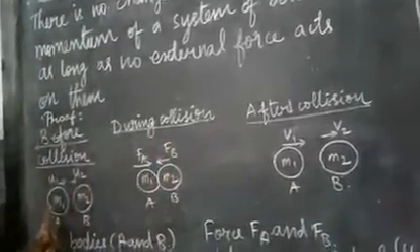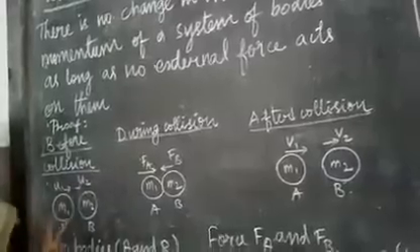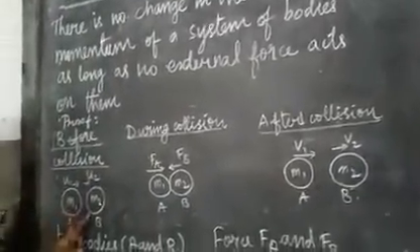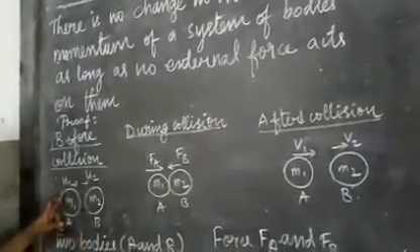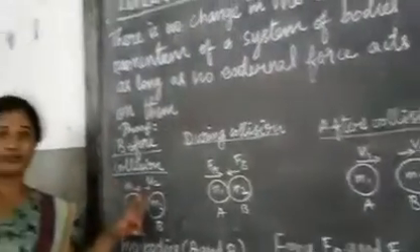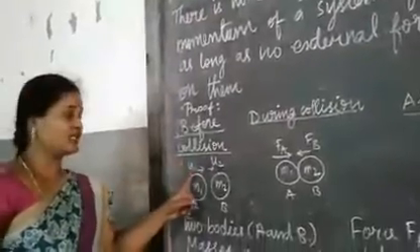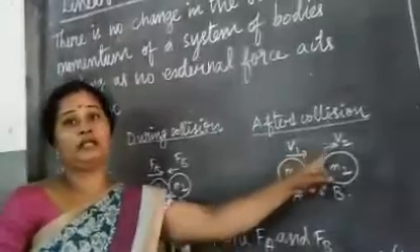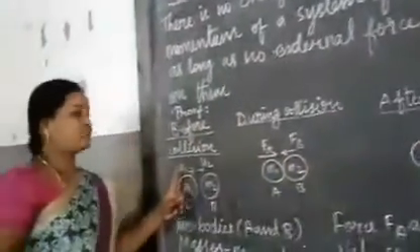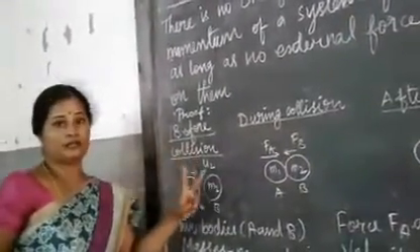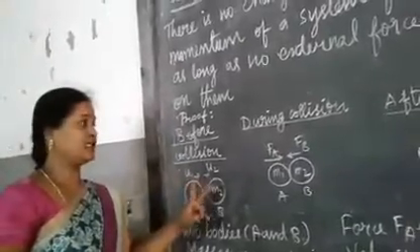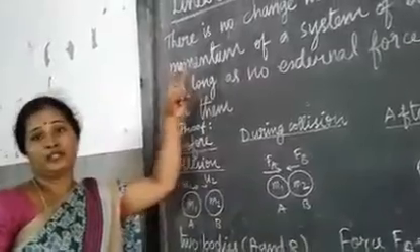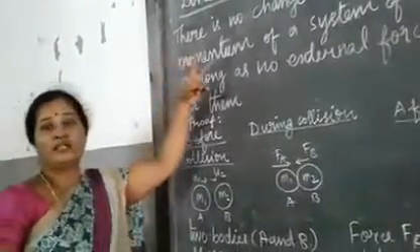The objects are A and B. The first object has mass m1, and the second object has mass m2. Then the velocity: as the object moves from one place to another, we can calculate the initial velocities u1 and u2, and next the final velocities v1 and v2. This is the example of two objects. We can calculate the mass and velocity and define the conservation of linear momentum.